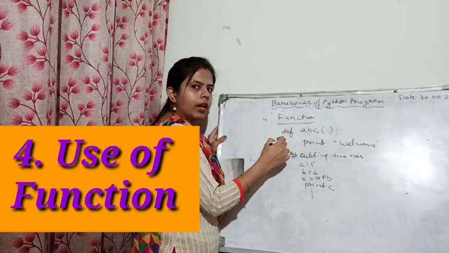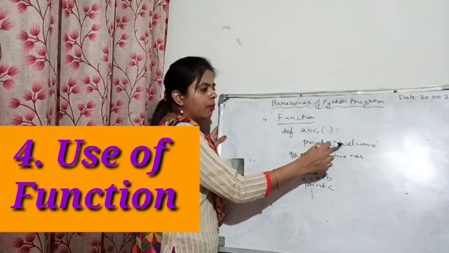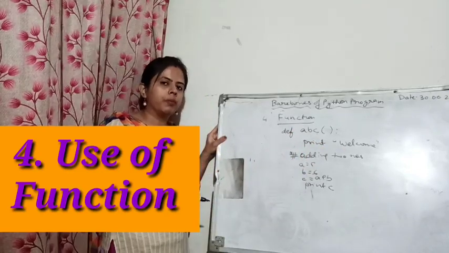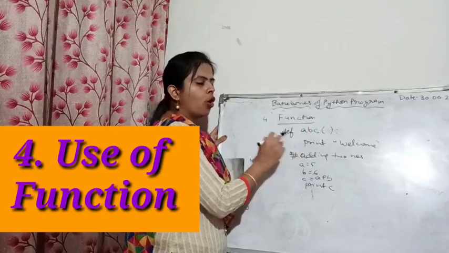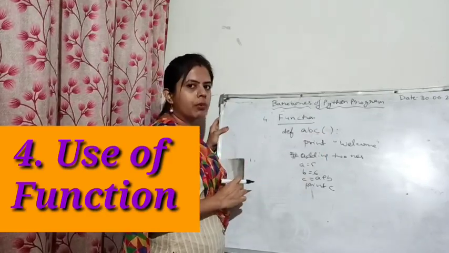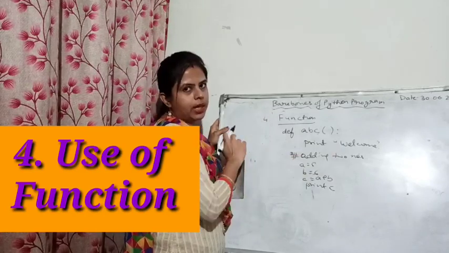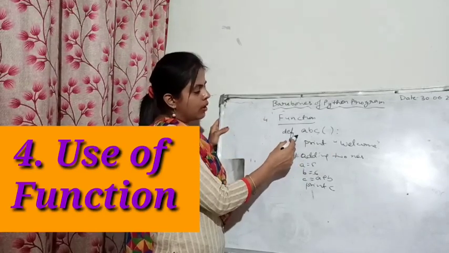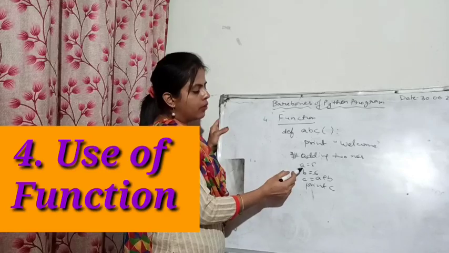The function will be defined, but it will not print the line welcome. Why? Because this function is not being called here. You have to write the function name anywhere in the program whenever you want to display this. Now suppose afterwards the control will go here and it will read all the lines.